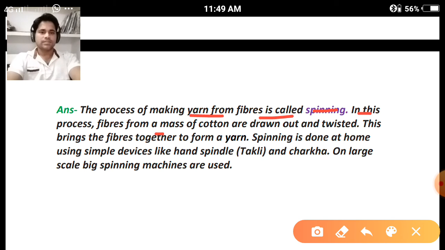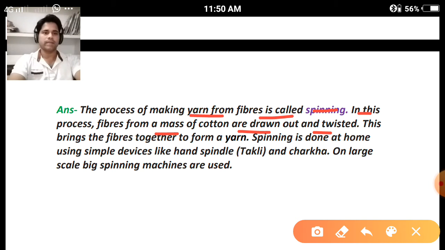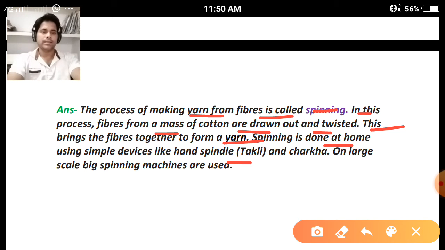In this process, fibers from a mass of cotton are drawn out and twisted. It means these fibers are combining together and twisting. This brings the fibers together to form a yarn. Spinning is done at home using simple devices like the hand spindle, called takli.